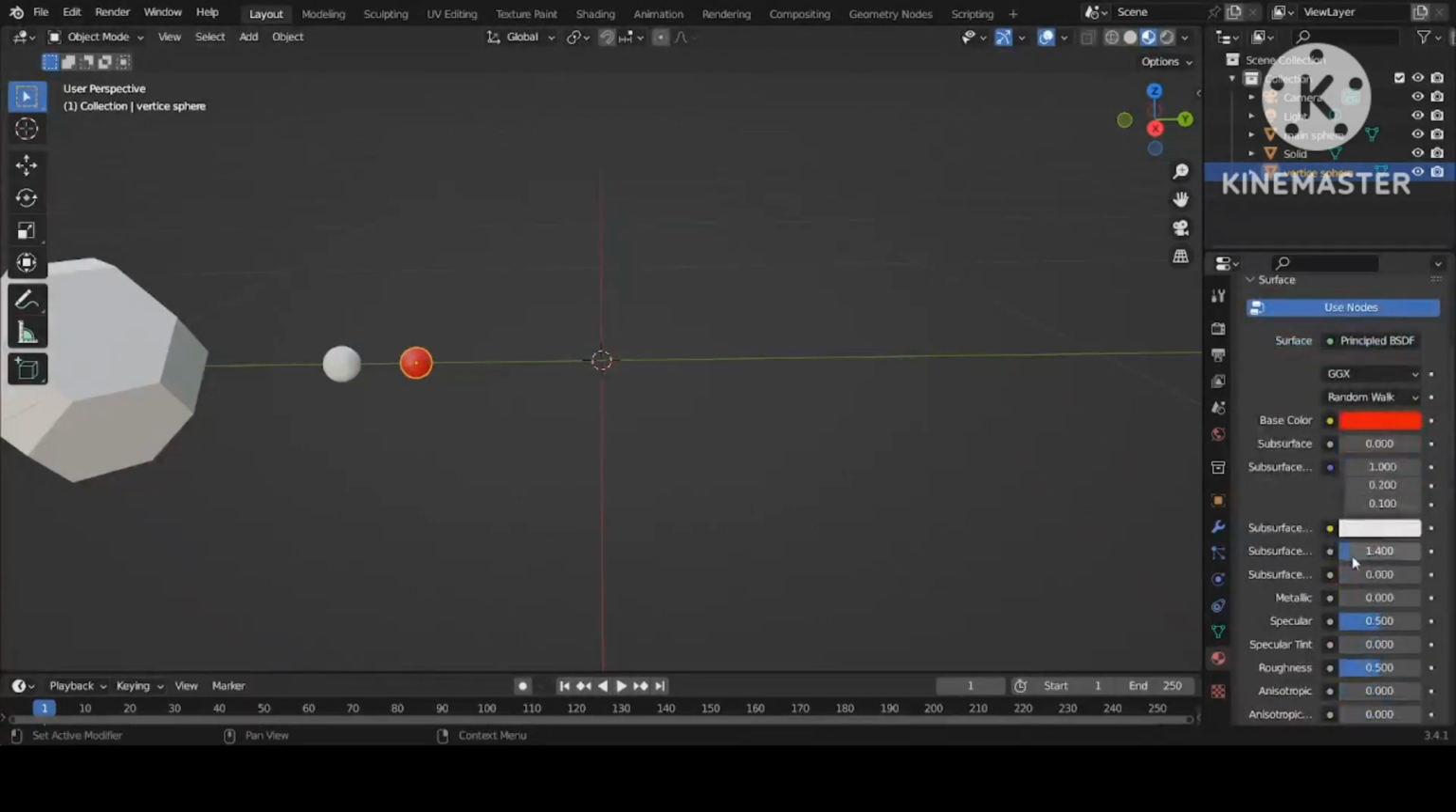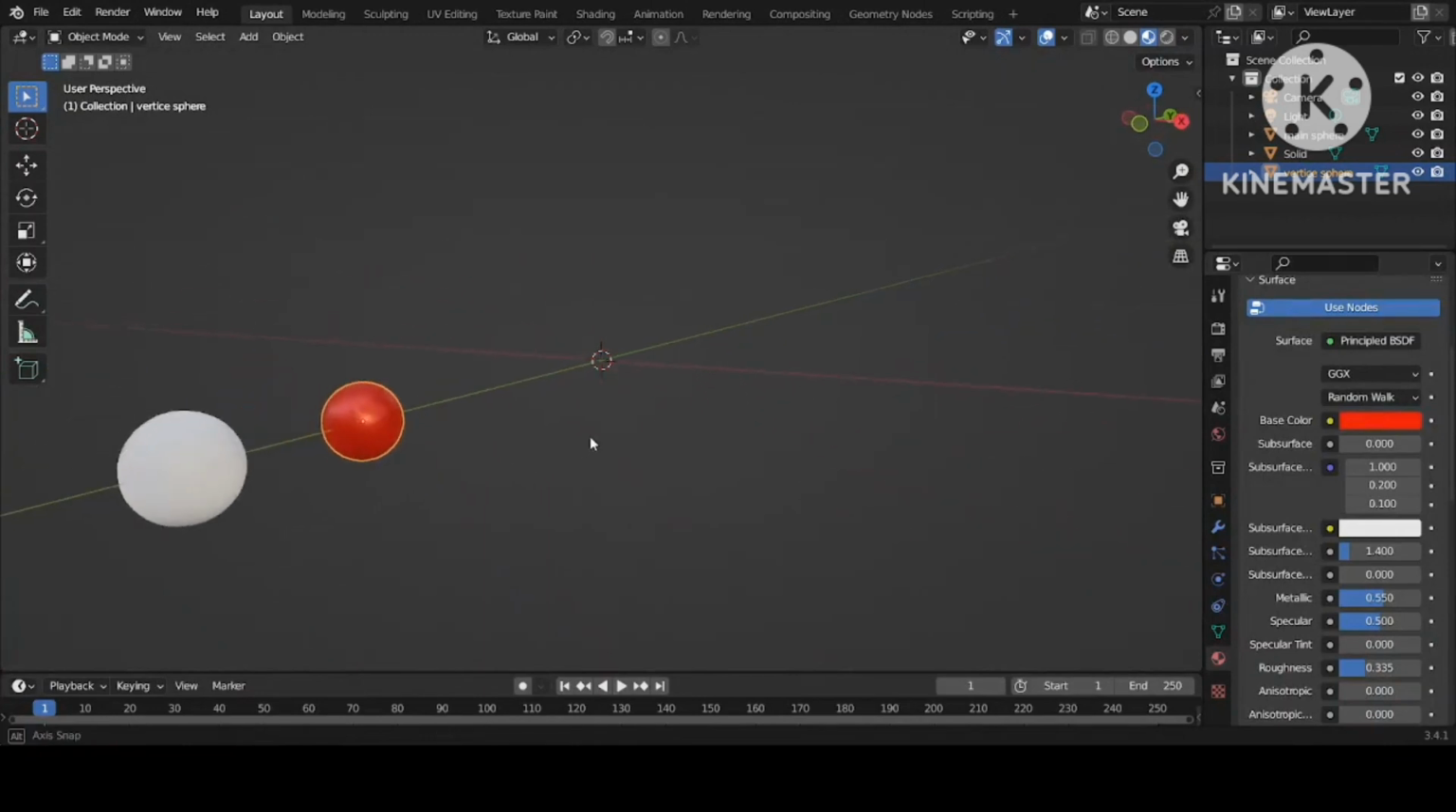Now make it shiny by increasing the metallic nature of the particle. We know that metallic particles are shiny. All metals are shiny because of the abundance of electrons. So make it shiny and reduce the roughness. You can see that the shine has increased.